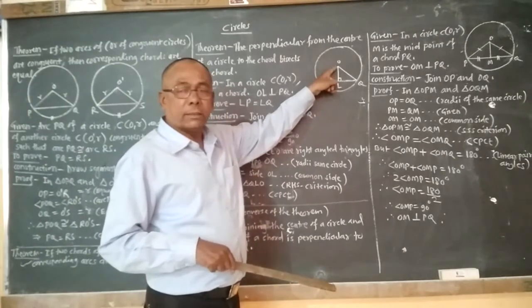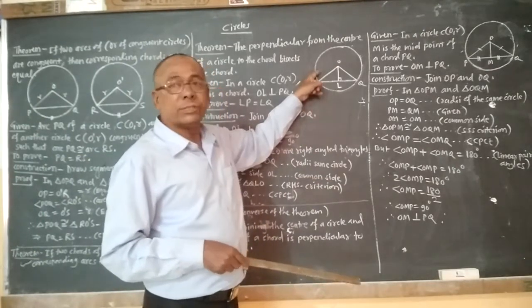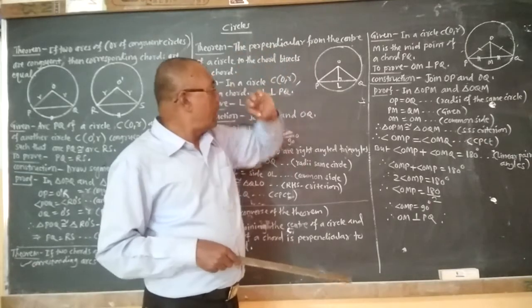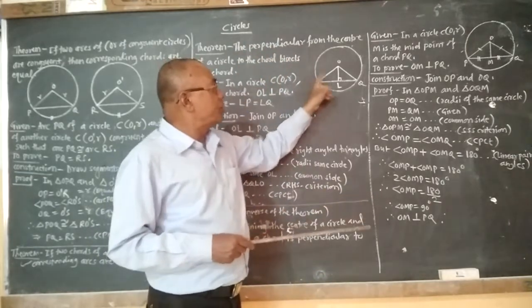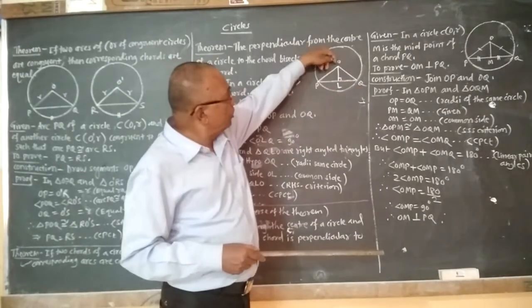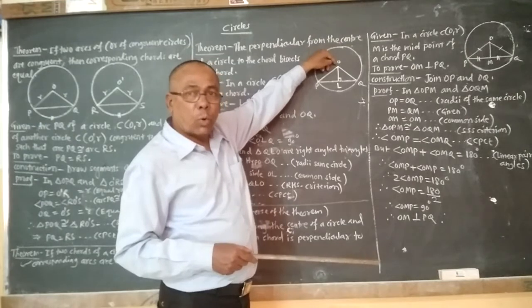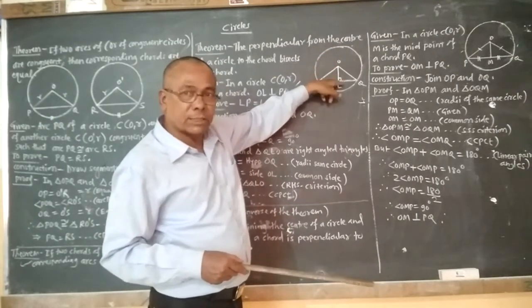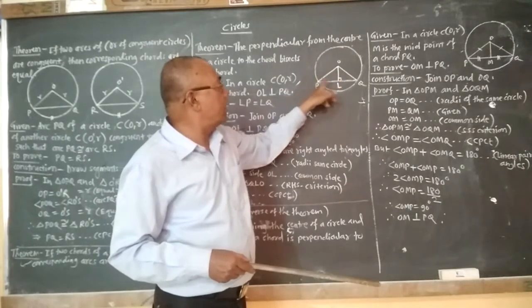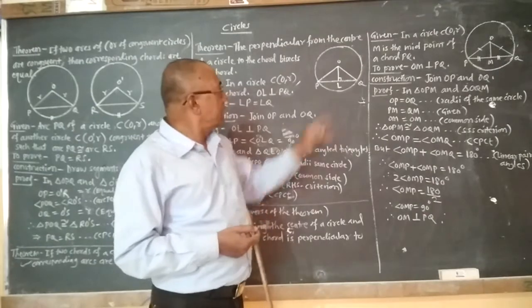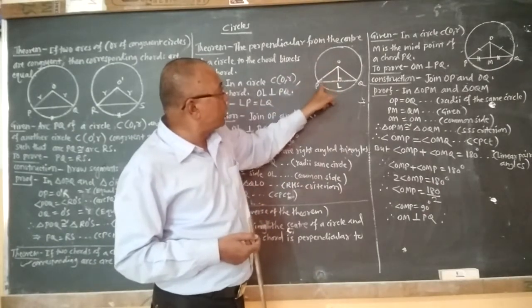So here O is the center of the circle, R is the radius, so C(O, R) is the circle, in which PQ is the chord. Through the center of the circle OL is drawn, which meets or intersects the chord PQ in a point L, and OL is perpendicular to PQ.